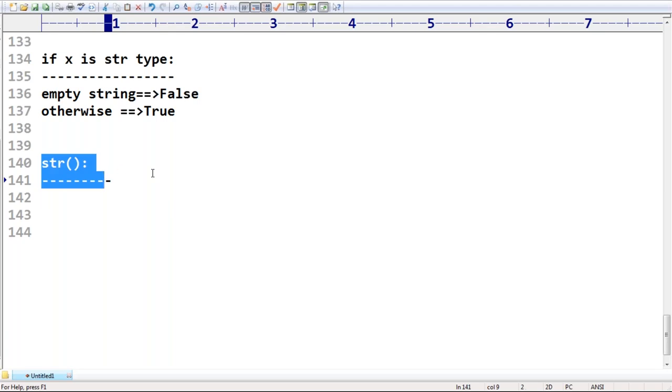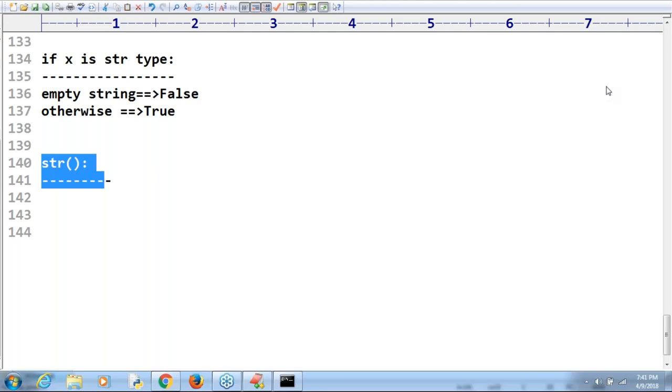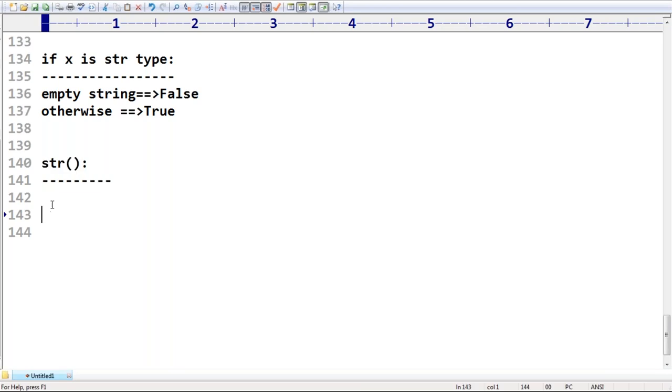But before that, there are one or two doubts triggering in the chat window. Compulsorily, next time whenever you log in, you have to log in with your name, so that I can see your name while answering. I will point to you so that you can understand. Who is asking this doubt? What is your name? I'm not seeing your name here. Can you please respond? You don't want to tell your name?